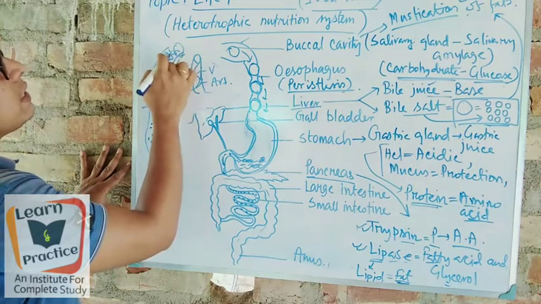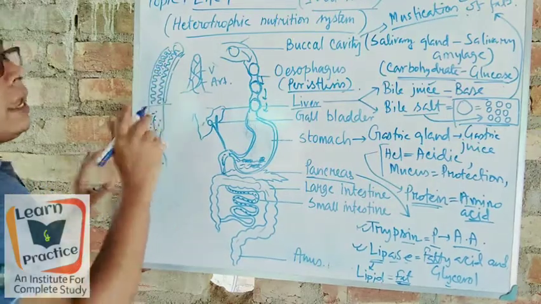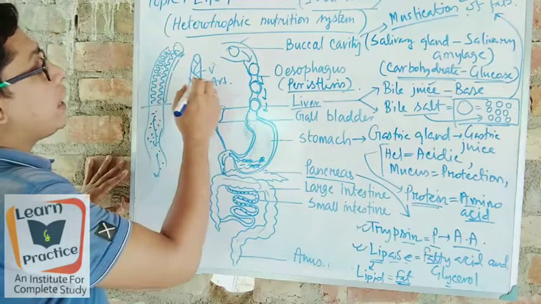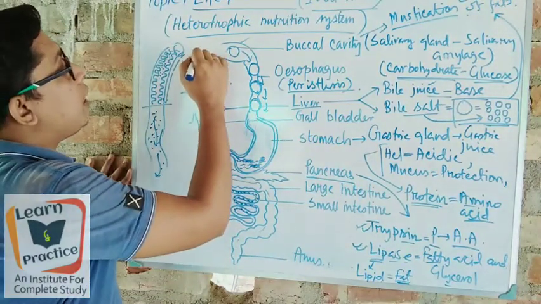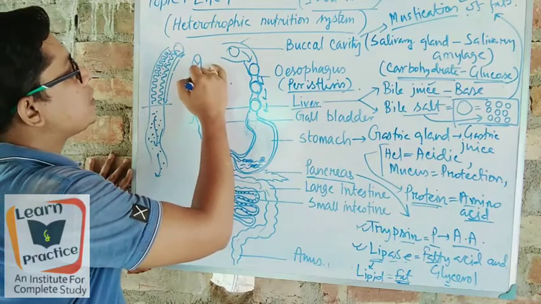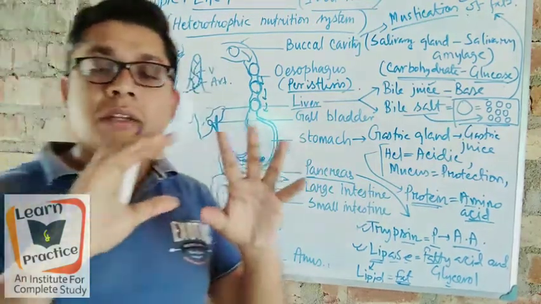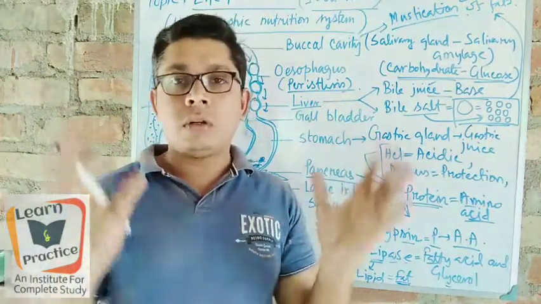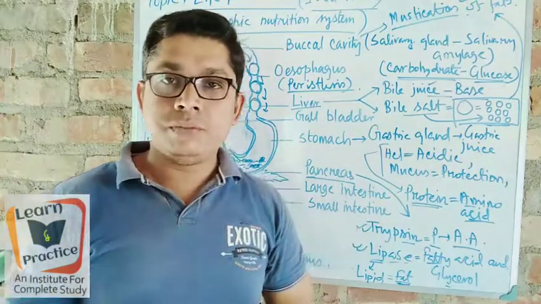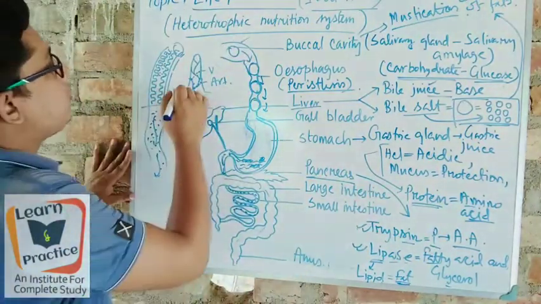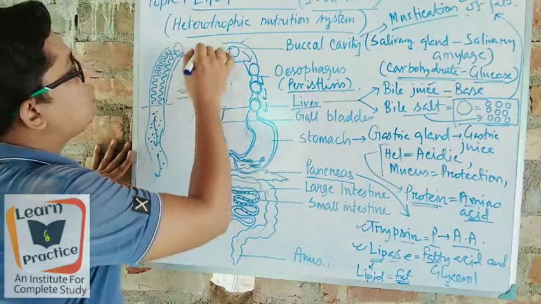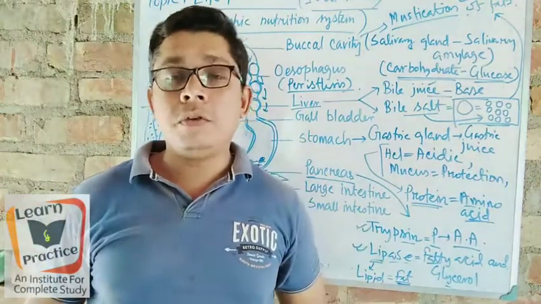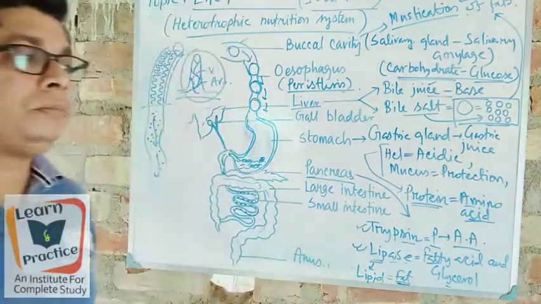Look, there is a zigzag. Those zigzag structures help to catch the nutrients easily, and help the blood vessels. As blood vessels are present over here, those nutrients directly go to the blood vessels, or the blood vessels absorb those nutrients and circulate them throughout the body every second. Got it? So this is the important function of villi. Villi play a very important role in our digestive system, to get much more nutrition from the food.